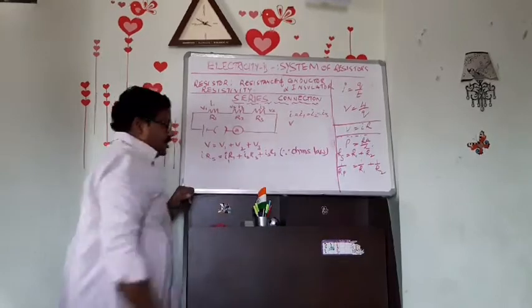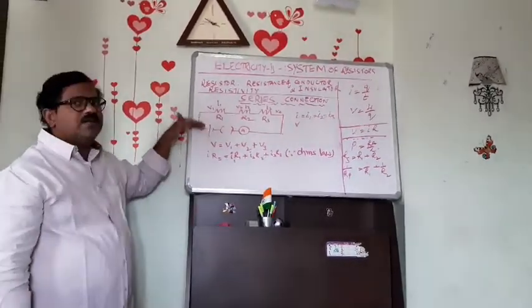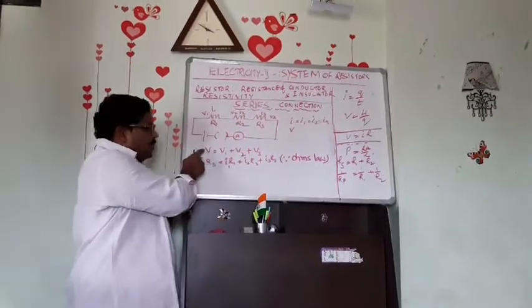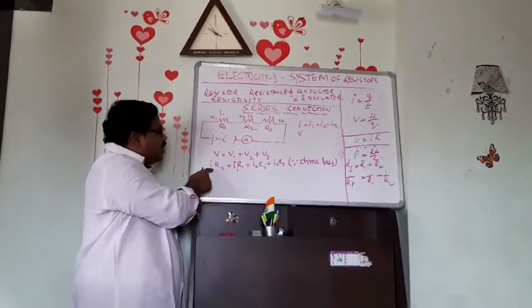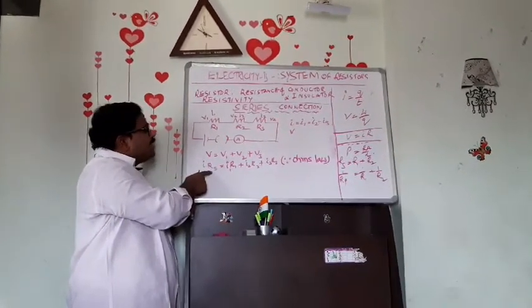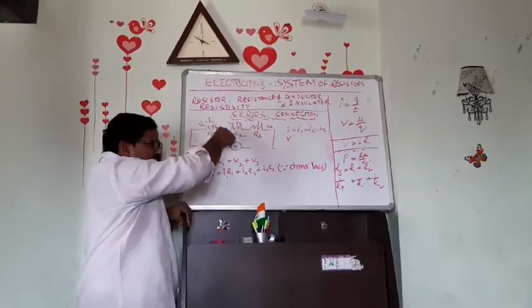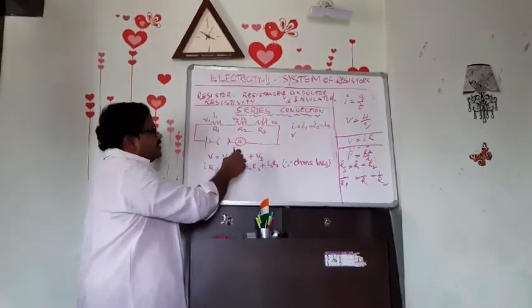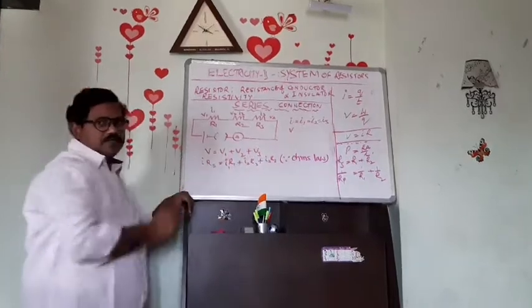According to Ohm's law, we know in series connection V equal to V1 plus V2 plus V3. But according to Ohm's law, V equal to IR. So I into RS we took here because that is the resultant resistance, the total resistance in the circuit. Then V1 is I1 R1, V2 is I2 R2, V3 is I3 R3.